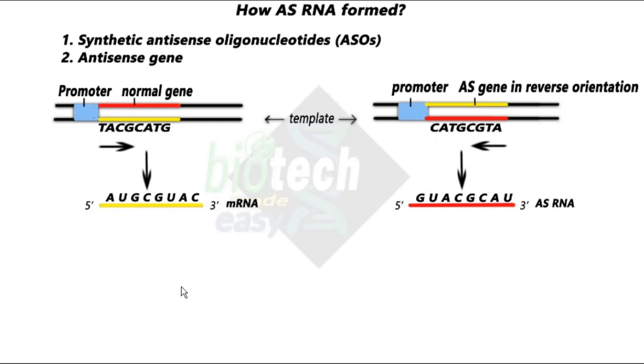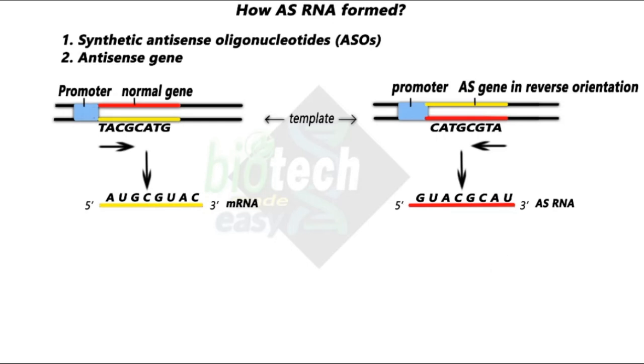Now see here. The RNA which is formed from this one is not the normal messenger RNA, and that is why it is known as antisense RNA, because instead of making the normal messenger RNA, this strand has participated. So that's why it is known as antisense RNA.